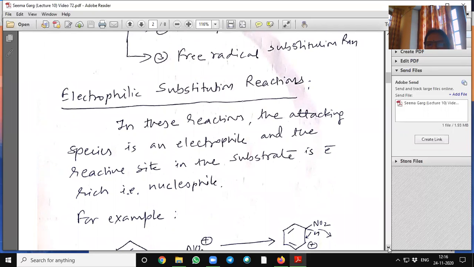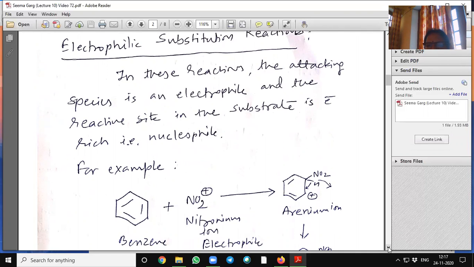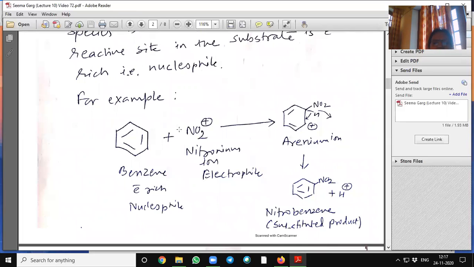In electrophilic substitution, the attacking species is an electrophile and the reactive site in the substrate is electron rich, or it is a nucleophile. For example, benzene, having pi electrons, is an electron rich molecule, so it is also termed a nucleophile.